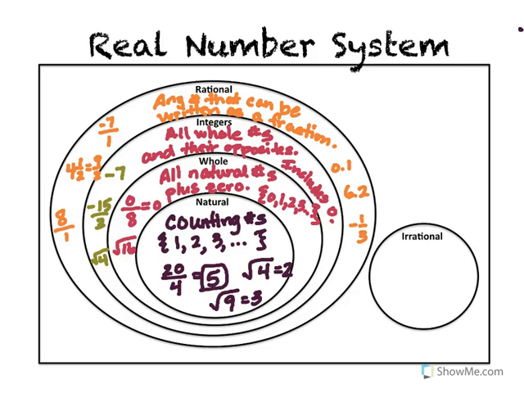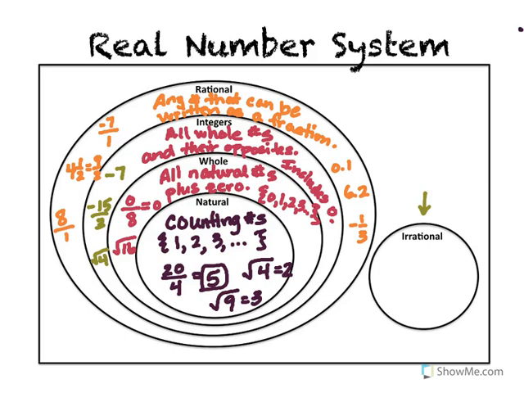So now that leaves us with a special group right down here, and those are the irrational numbers. So do you see how that circle is separate from the others? That's because none of the numbers in the irrational group are members of any of those other groups that you see: natural, whole, integer, and rational.